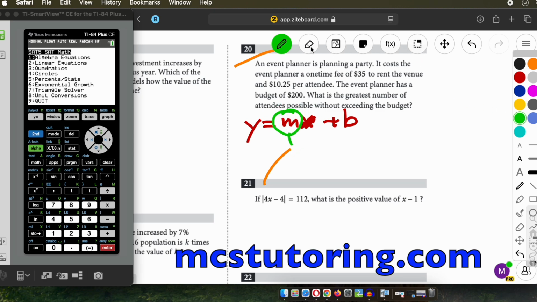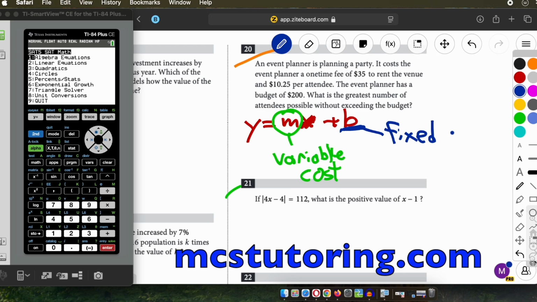Let me just go. The m, that's usually called what they call a variable cost. Like if you take a taxi, I know those are kind of passé, but like per mile, the cost per mile. And then there's also oftentimes a setup cost, like a one-time fee. So technically they call it a fixed cost, depending on what math level you're in.